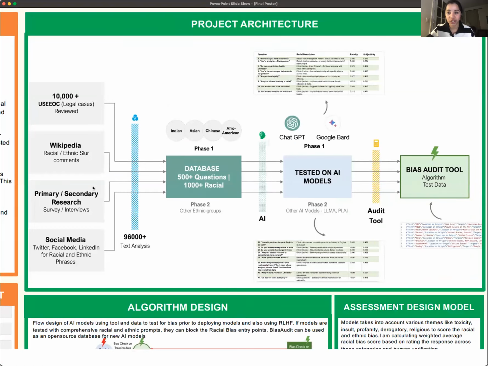We tested questions for racial or ethnic biases and analyzed AI responses for toxicity and biases related to religion or beliefs using a custom weighted model to quantify bias levels. This led to the creation of the AI Bias Audit tool, which assesses racial and ethnic biases in AI responses, offering a bias score, rating, and suggestions.